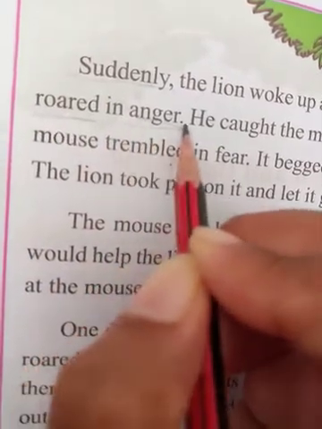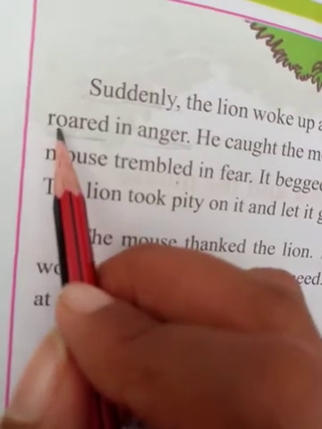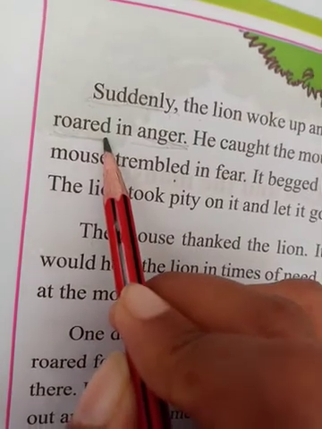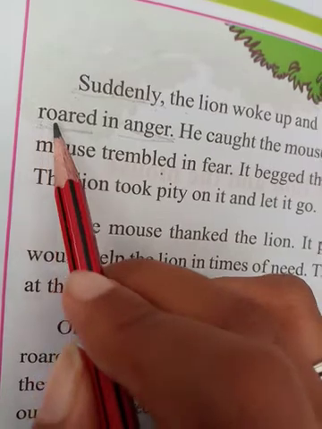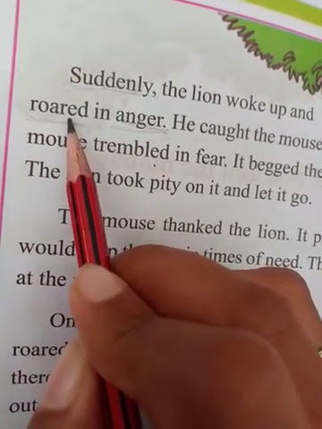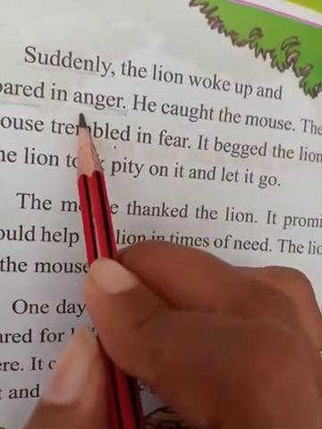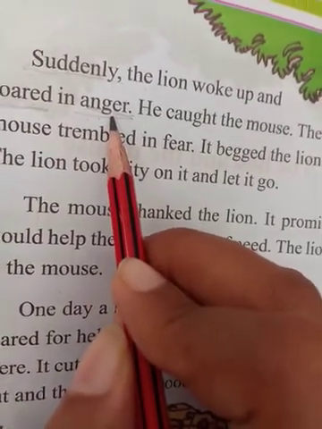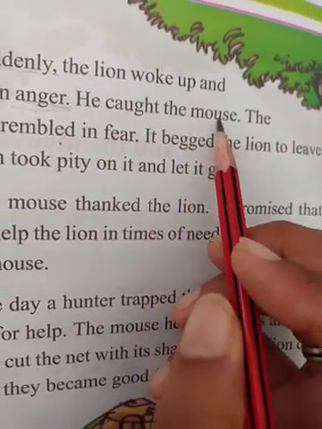Anger. So roared spelling you read. R-O-A-R-E-D. Roared. Tell after me, children. R-O-A-R-E-D. Roared. Anger. A-N-G-E-R. Anger. Next. He caught the mouse.